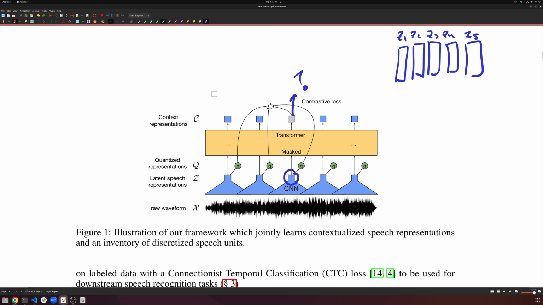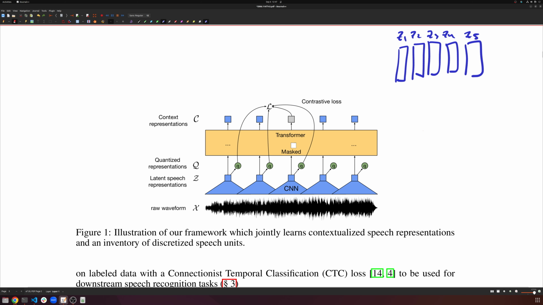And there isn't a good answer of what it should be because we don't have a target. It came from some continuous audio. And so because we don't have a target, we can't just do simple masked language modeling. So can we create a target? Yeah, of course we can. We can use something known as quantization.